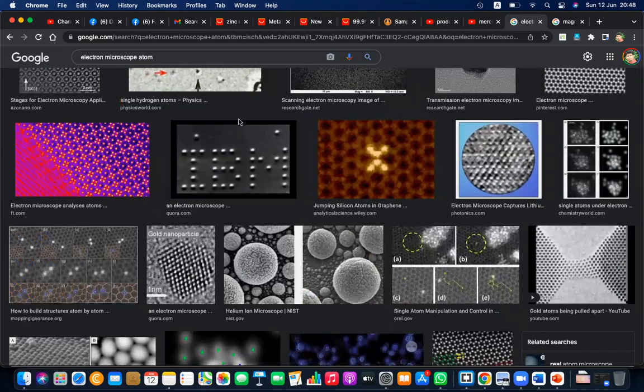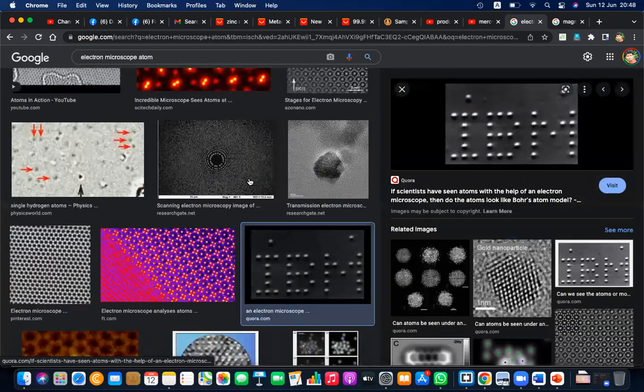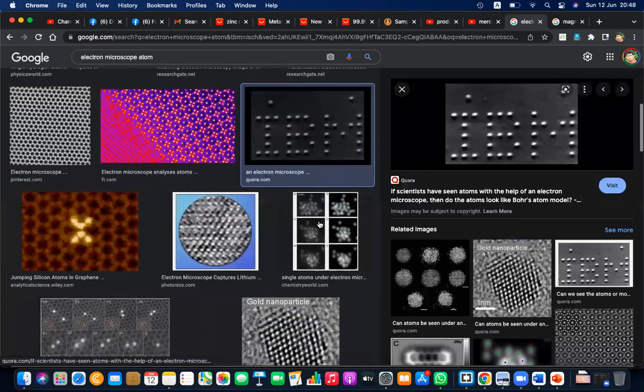Actually, an amazing thing was done by IBM. Right? IBM is a computer company, they are producing computers. They have done amazing work with these atoms.